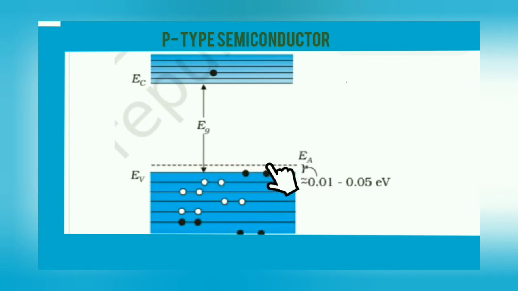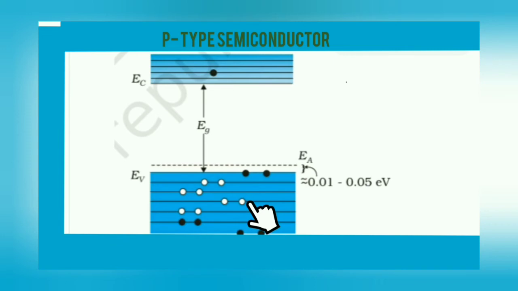In that level, many holes will be there. These holes may recombine with the electrons in the valence band, so holes will be created in the valence band. Otherwise, we can say that electrons jump from the valence band to the acceptor level and recombine. Anyway, the number of holes increases in the valence band.